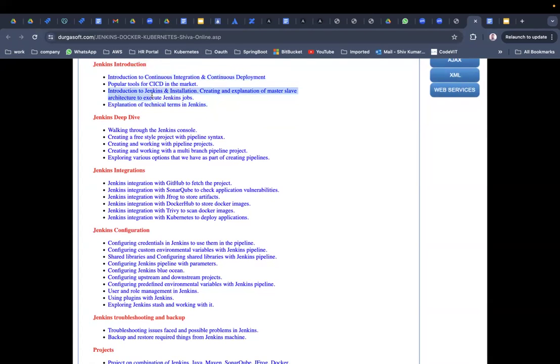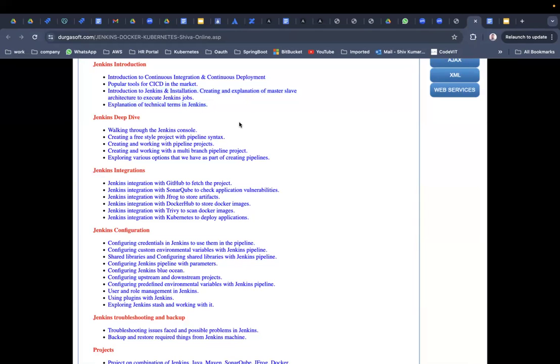In the introduction to Jenkins: installation and creating a multi-slave architecture, because in Jenkins we can create a master-slave architecture. The master controls the slaves, and the slaves are the servers on which our Jenkins jobs will be executed. How to create that master-slave architecture, I will explain very well. All of it will be practical.